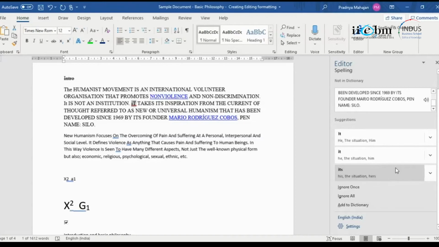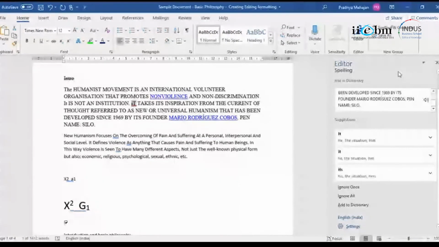Now there are certain things for English also. So it will give some grammar suggestions. It's up to me whether I want to listen to the editor or not. But a good idea always is to go through the editor or go through a spell check and a grammar check before you pass on the document. A correct language in your document talks a lot about you. It's also respecting the person or the receiver to whom you are sending this document, right?